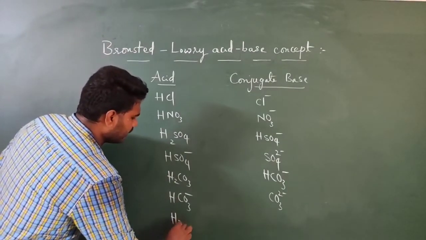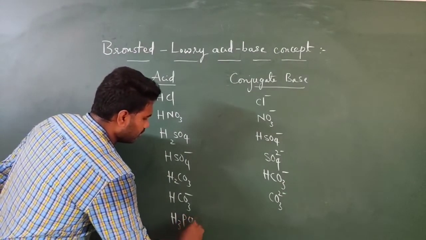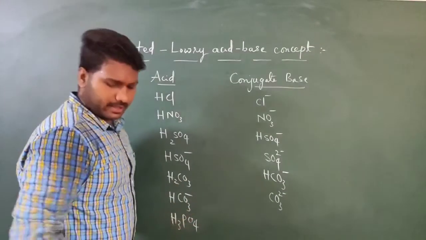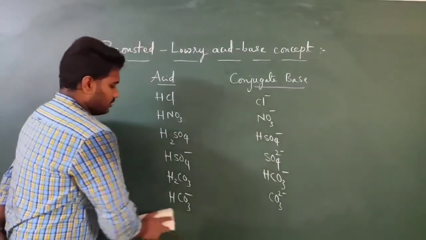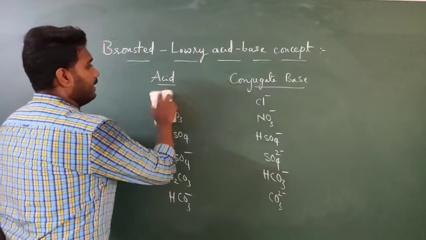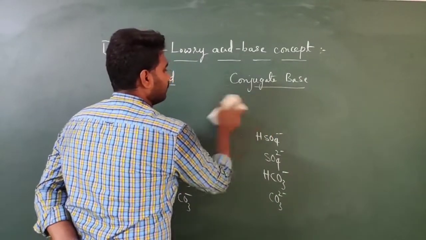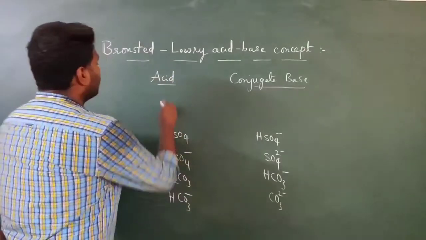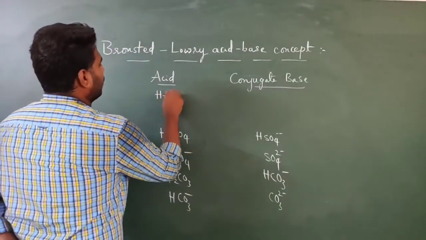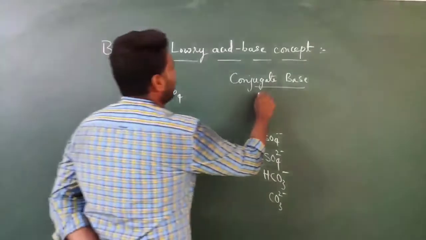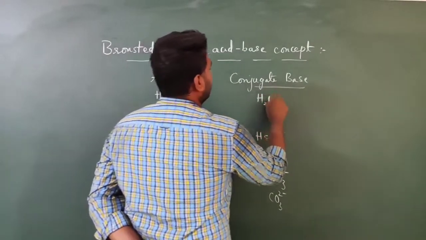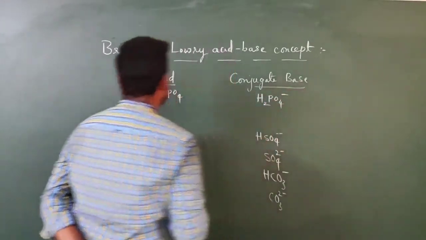I am taking H3PO4. I will write from the top again. H3PO4, its conjugate base will be H2PO4 minus.